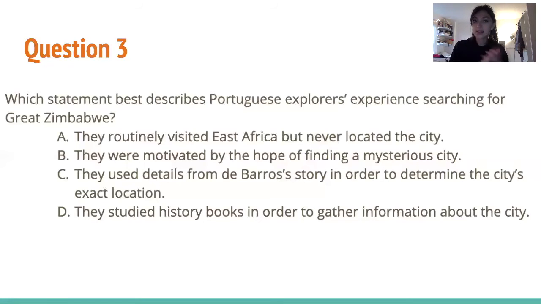And choice A says they routinely visited East Africa but never located the city. So that's just the direct answer choice going back to the text. We don't even need to look through the other choices because it tells us exactly what the text said. So the answer is A.